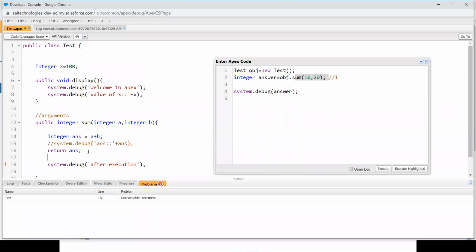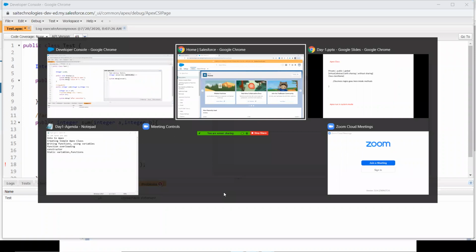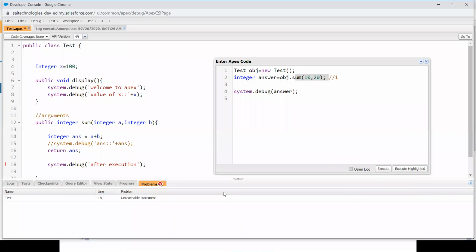So let me give a simple scenario. Bro, one question, one doubt. Sure. Which means the return type, we have to declare the return type always at the end of the coding? Yes, it depends. If you don't want your function to return any value, you will not specify the return statement.